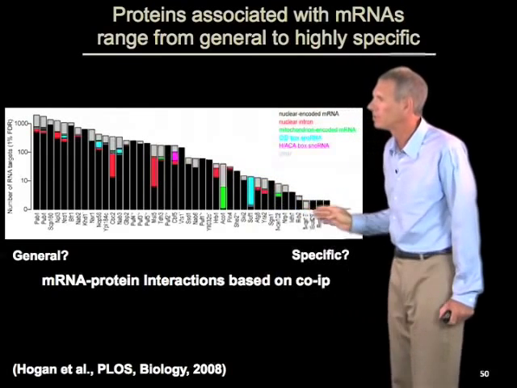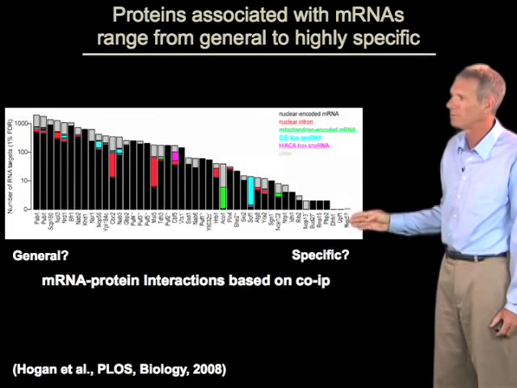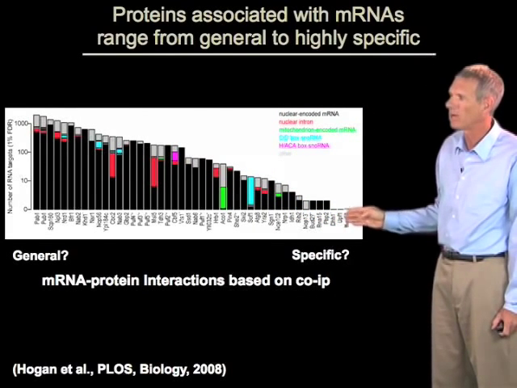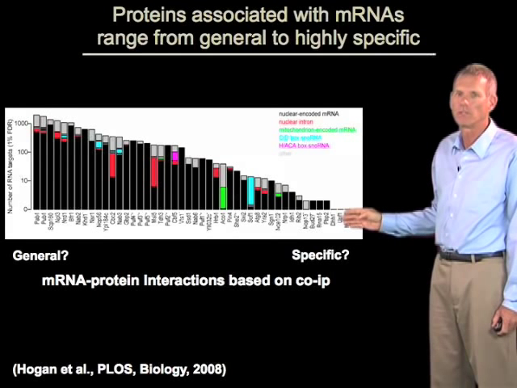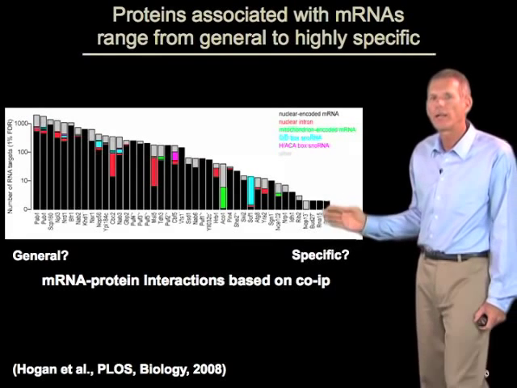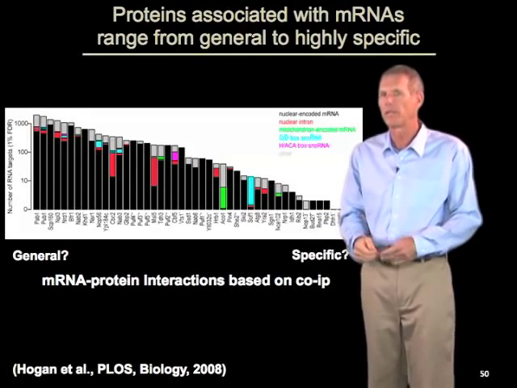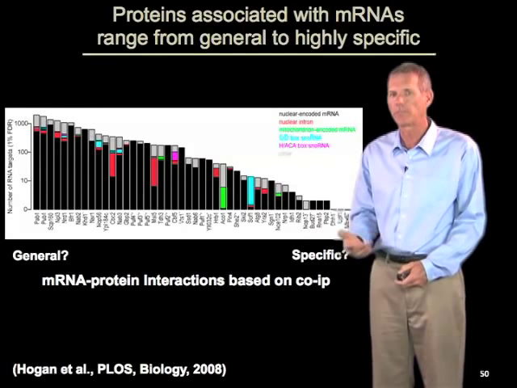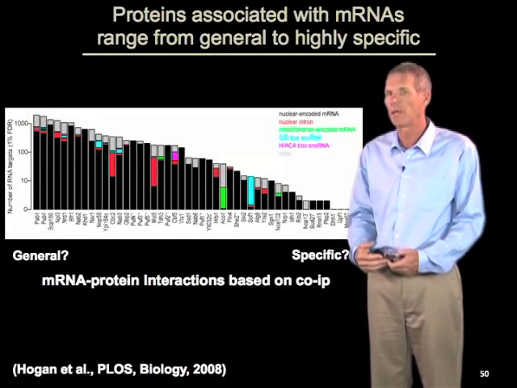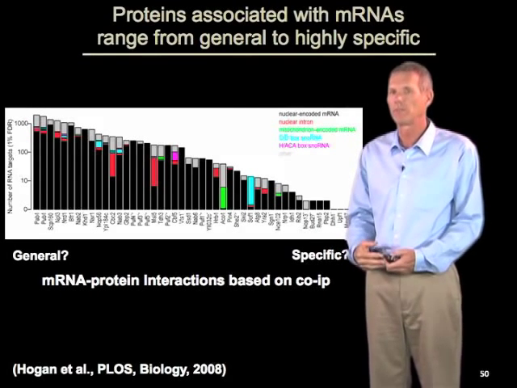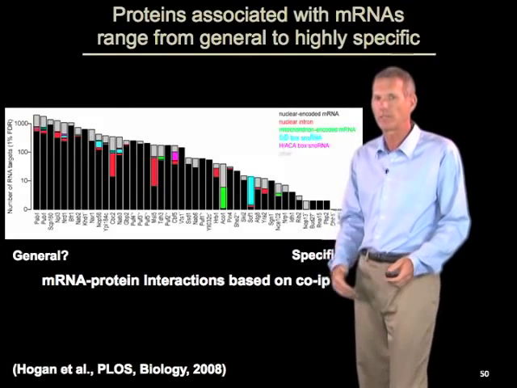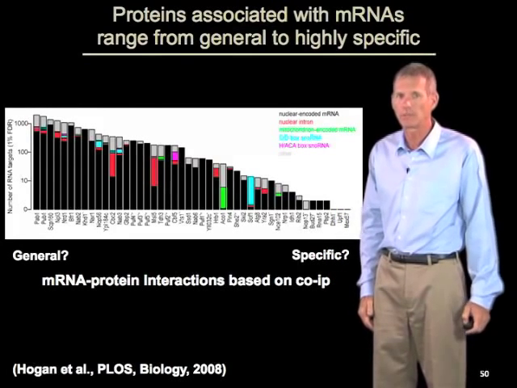And down here at the other extreme, some proteins which we think would bind to RNAs only bind to a few, less than 5. Okay? So RNA binding proteins can be either highly general, binding to many, many factors in the cell, or highly specific. And one thing we don't understand well at all is really what are the diversity of different RNP types and how does that affect the function of mRNAs in cells.